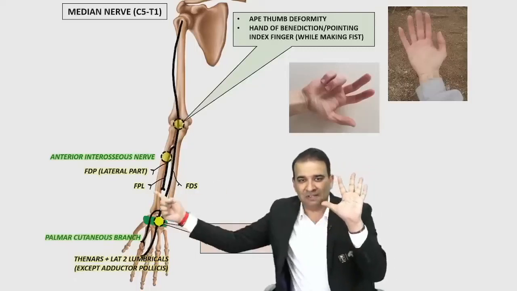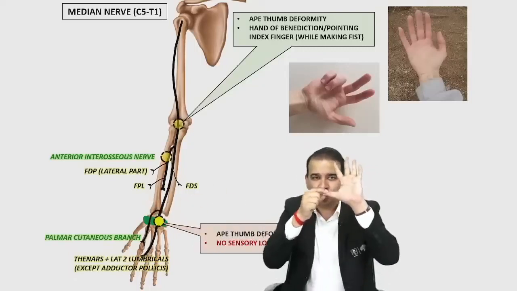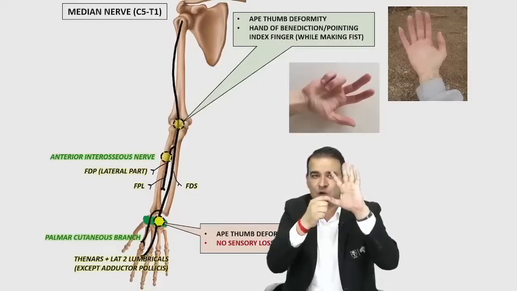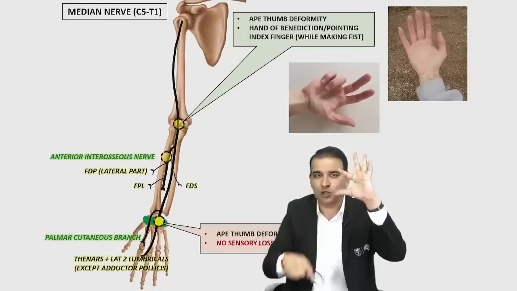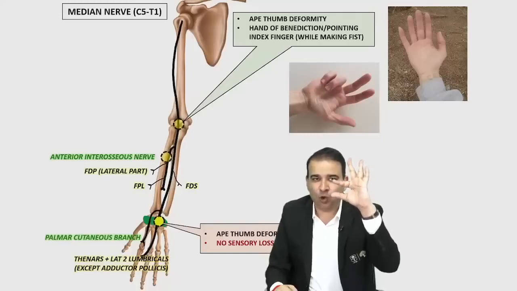Flexor pollicis longus, FPL, is not working. You cannot flex the interphalangeal joint of the thumb. And if you cannot flex the interphalangeal joint of the thumb and the distal interphalangeal joint of the index finger, then you cannot make an OK sign in a circular manner. You'll make a collapsed OK like this.